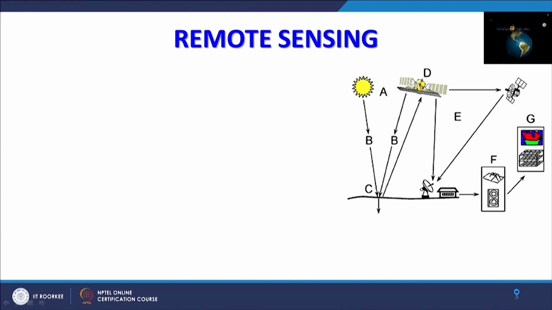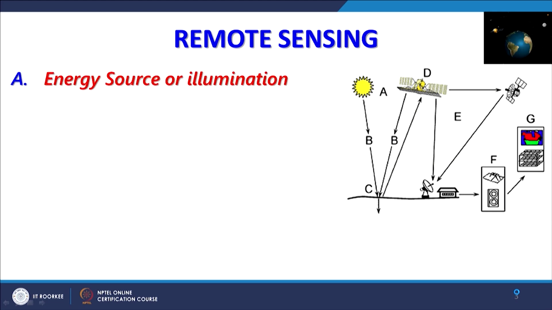If we see the different parts or components of remote sensing, we will go step by step. The A which you see here is the energy source or illumination. This is essential, especially for the reflected energy which we have just discussed in the definition of remote sensing. You need either an illumination source, where reflection is possible in daytime, or you need emittance, that is, any object which is above absolute zero will also emit energy. That energy can also be detected by a satellite.